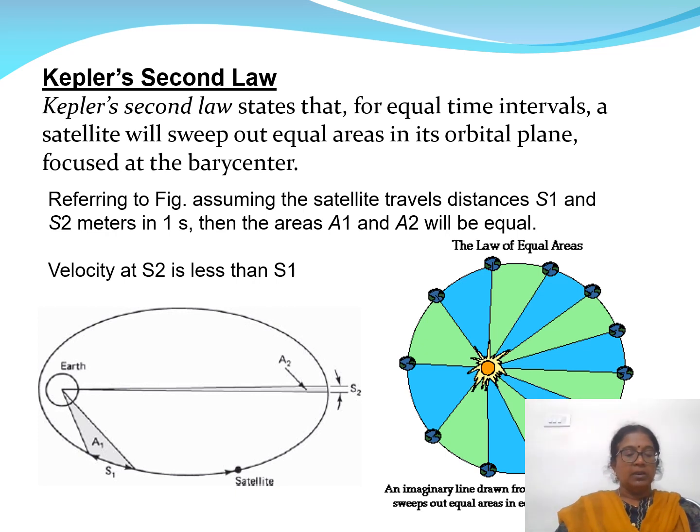For example, in 1 second, the satellite moves from this point to this point, and the area of coverage is a1, whereas when the satellite travels from this point to this point in the same 1 second, it covers only a small distance, and the area of coverage is a2. As per Kepler's second law, a1 is equal to a2.